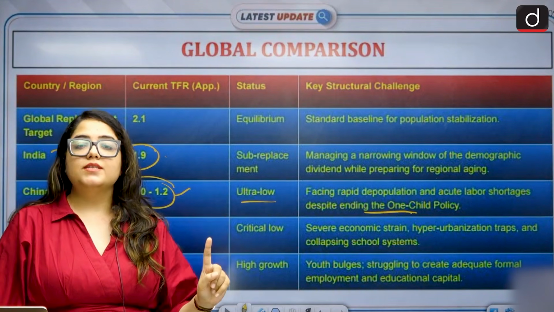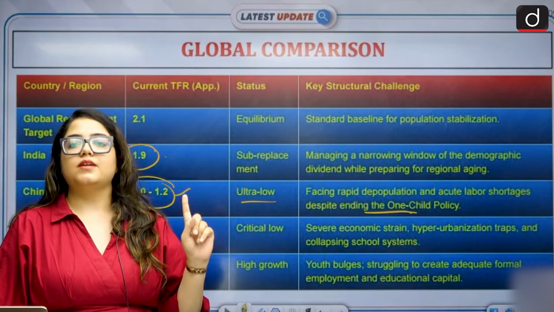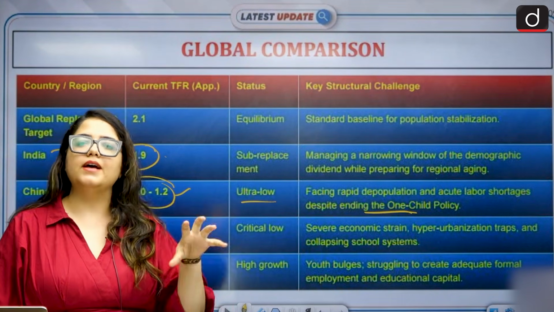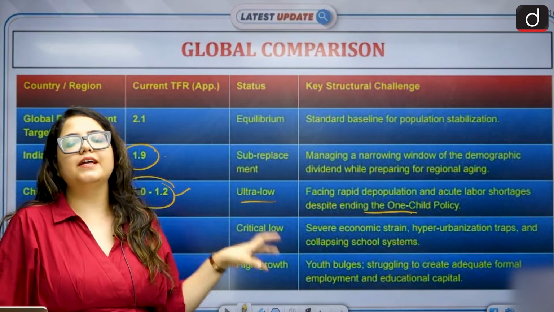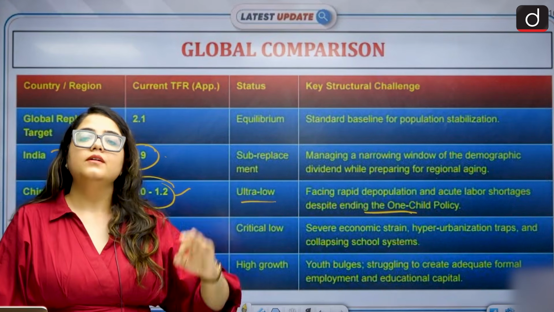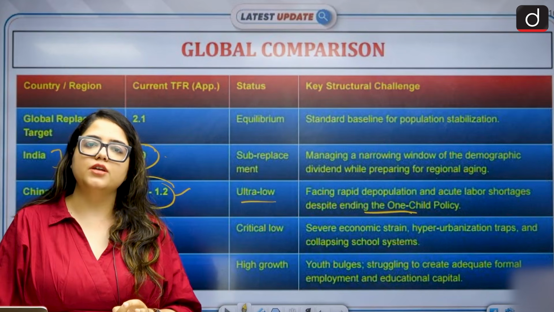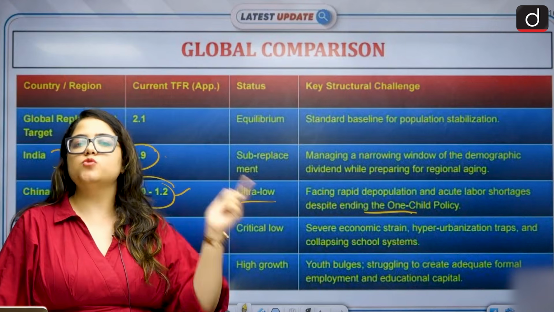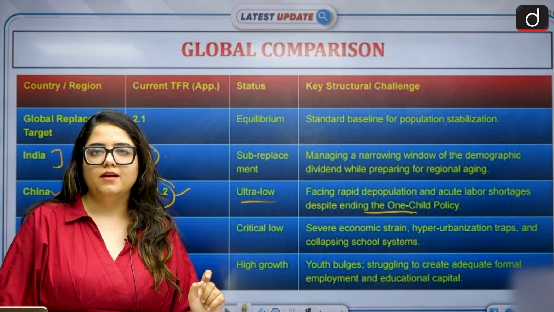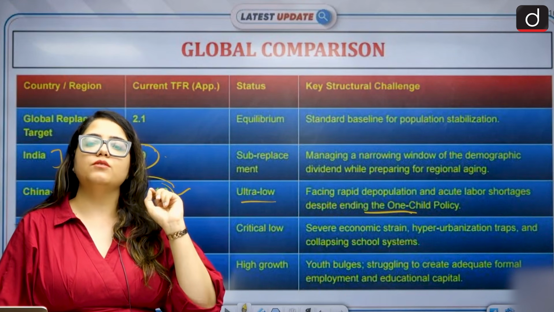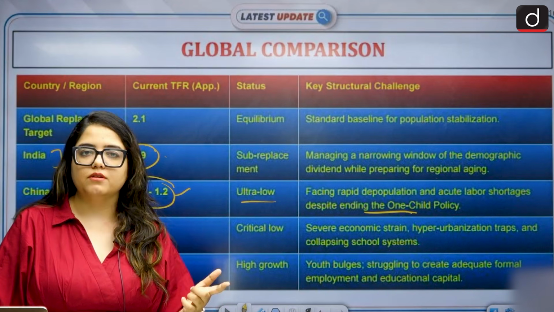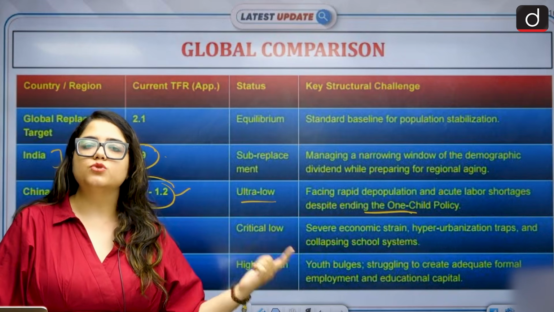China had a one child policy for a very long time because it had excessive population. Even now it has excessive population. While the rate is 1 or 1.2, it still has excessive population. But now, since the replacement rate has declined, very soon they will run out of population. And population is the largest strength of China. Because of that, they are able to do mass production. That's why they sell everything so cheap.